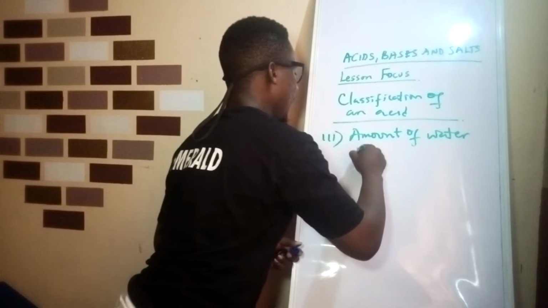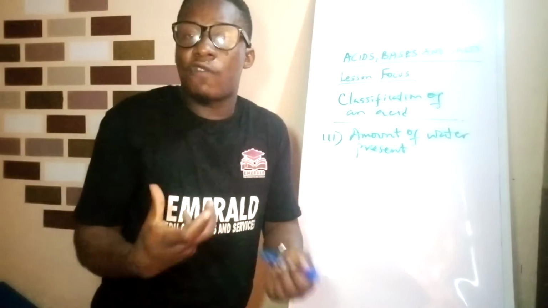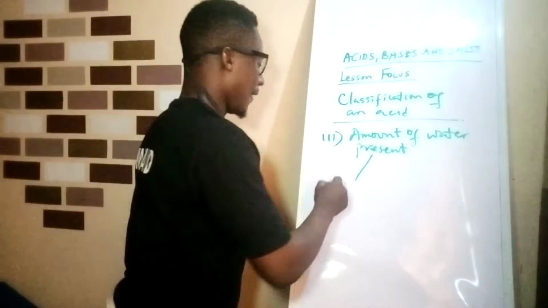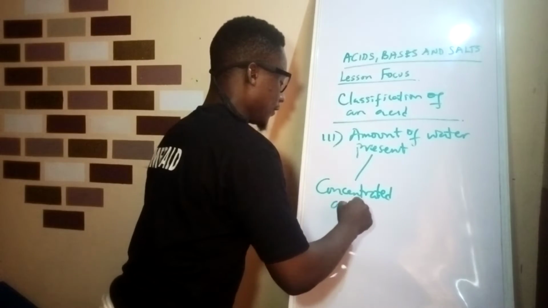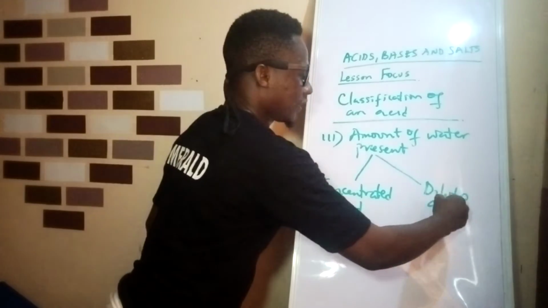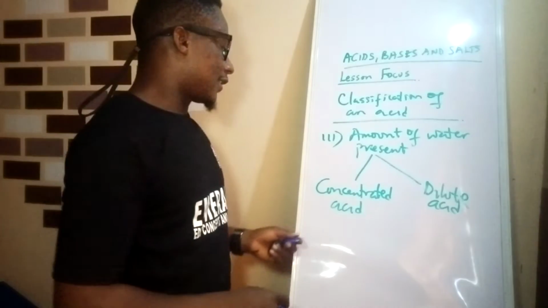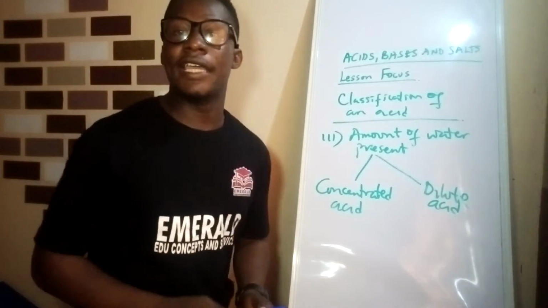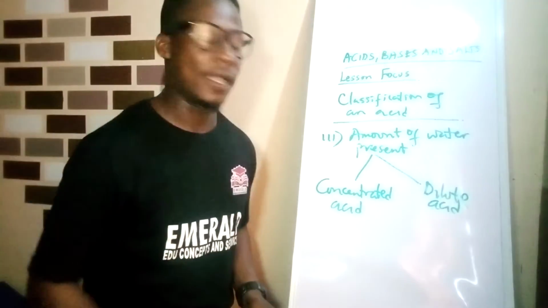Based on the quantity of water inside the acid, we can classify it as either a concentrated acid or a dilute acid. A concentrated acid is an acid that has little amount of water inside of it. The acid is much more than the water.